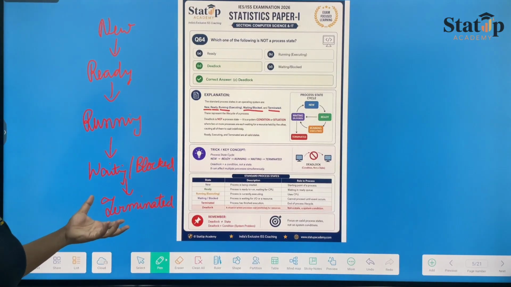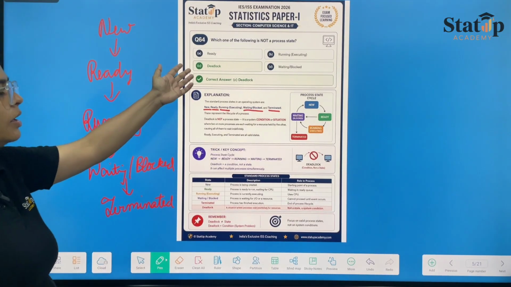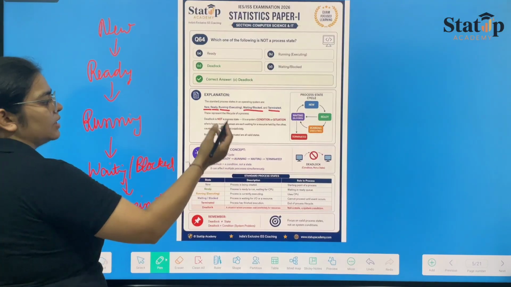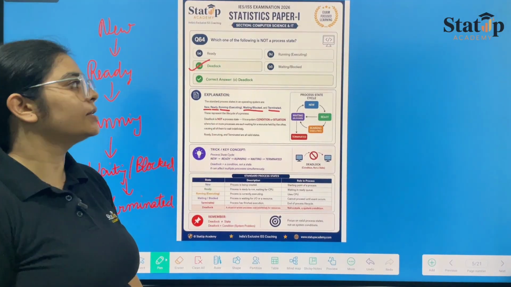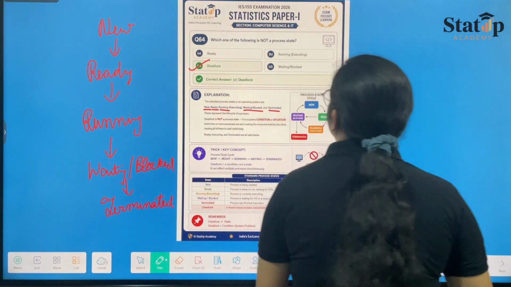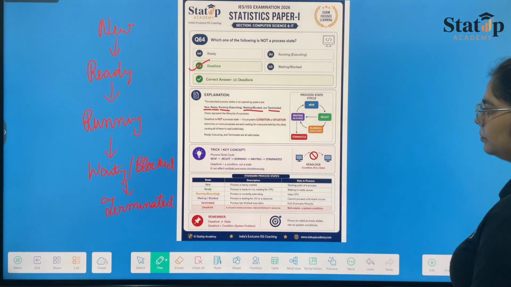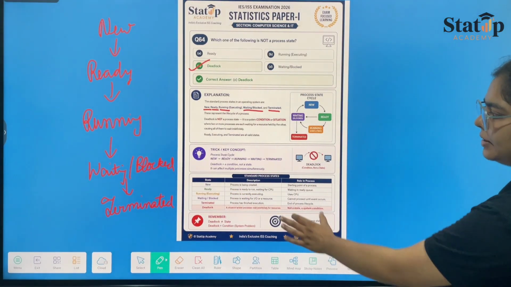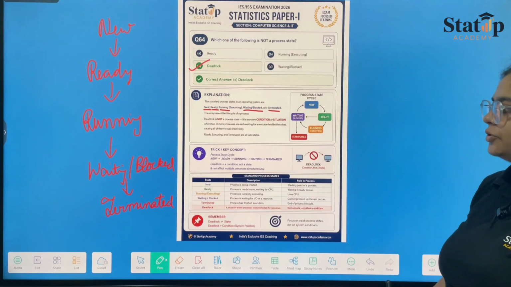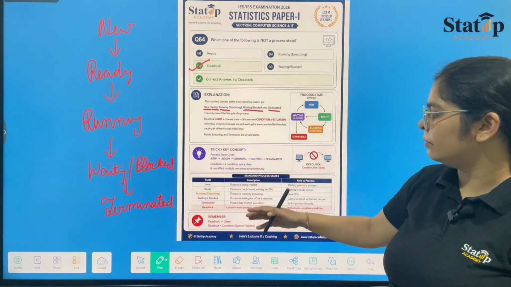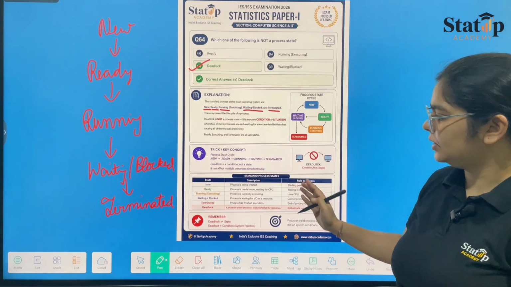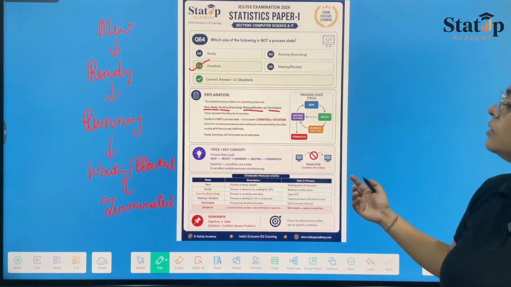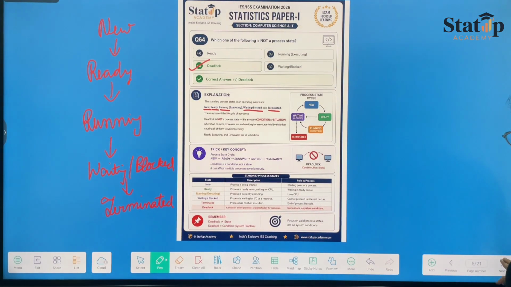So these are the 5 states, and the one which is not present here is very simply deadlock, which is our option number C. Deadlock is not a part of our process state. And you can also see we have given the description of what each state describes and what their role is in the process. You can see this in the PDF that will be provided to you.